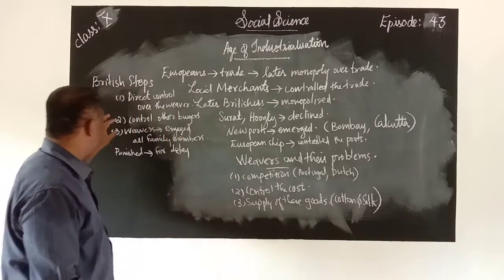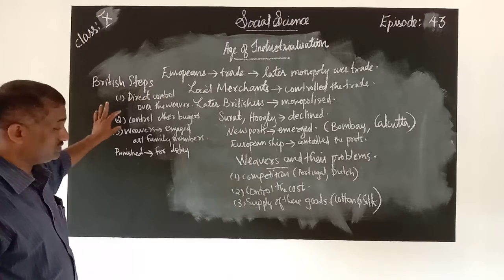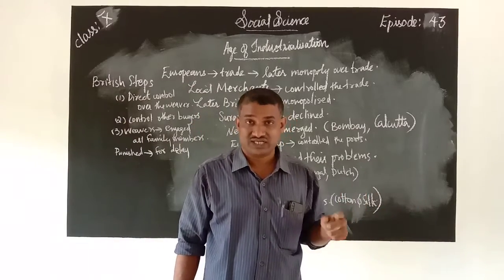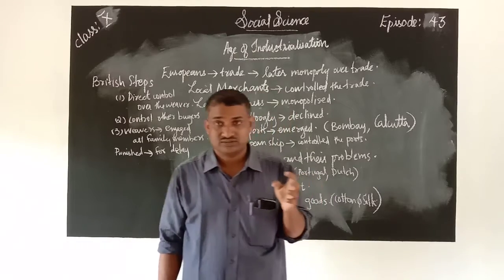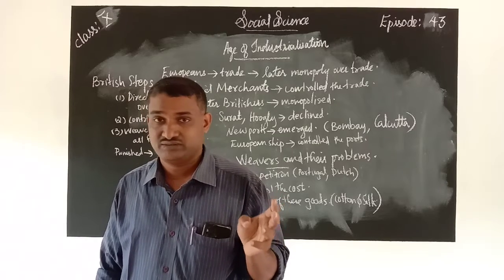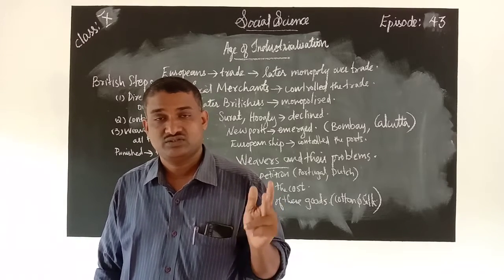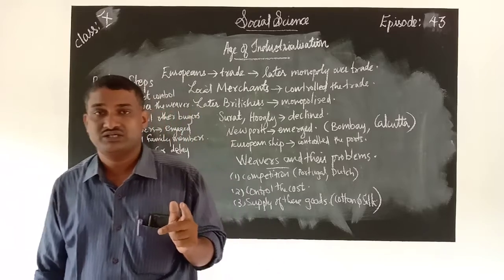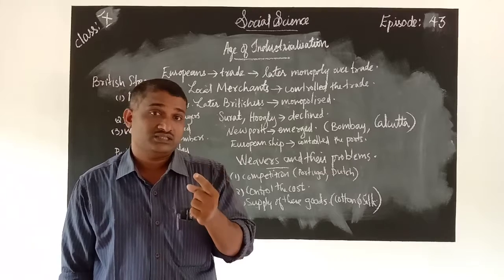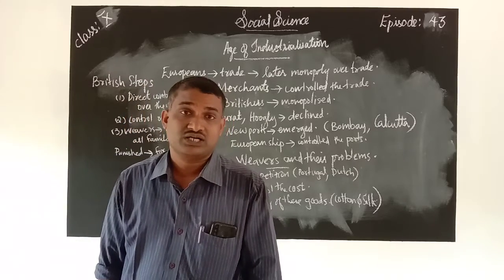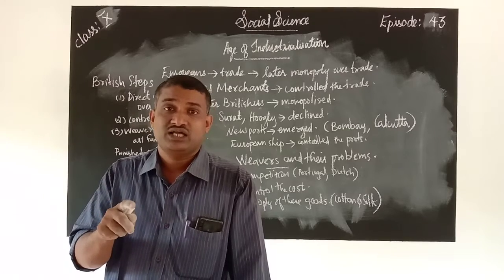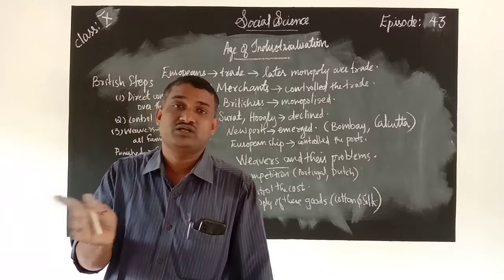Next, they decided to control the other buyers also, because the Portuguese, Dutch and French were other buyers. So the British decided to control the other buyers. Why did the British want to control them? If they did not, the other buyers would influence India, and the importance of the British might be lost.